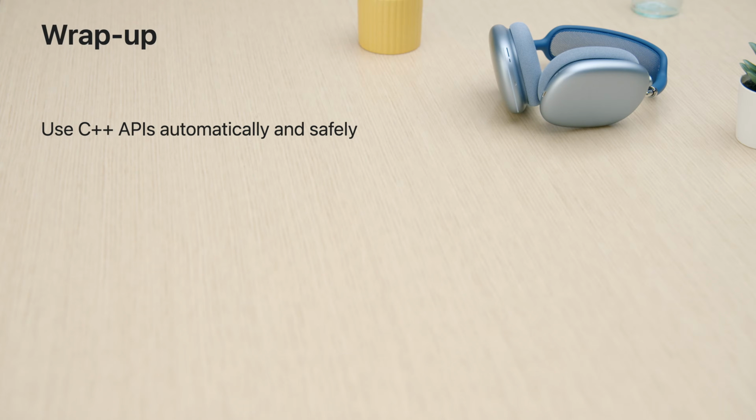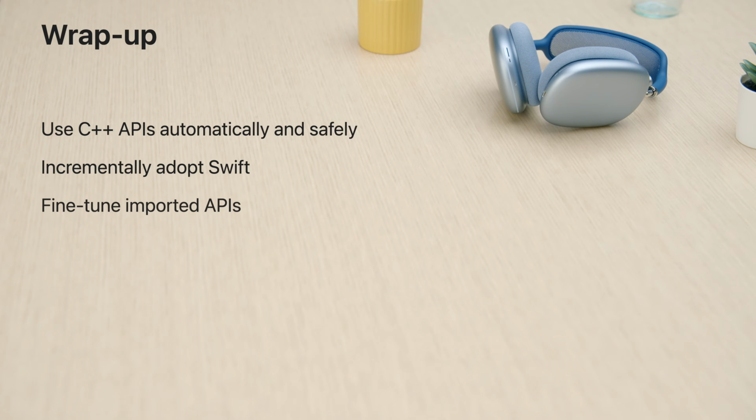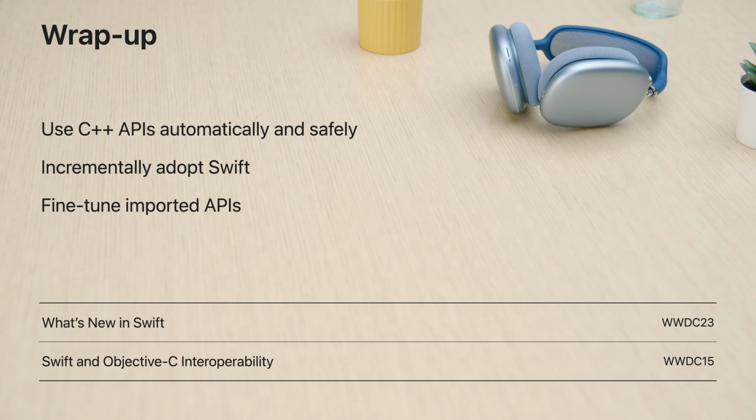In Swift 5.9, you can use your C++ APIs automatically and safely with no overhead. You can incrementally adopt Swift by exposing new Swift code back to C++. And you can improve and fine-tune imported APIs by providing the compiler with more information.